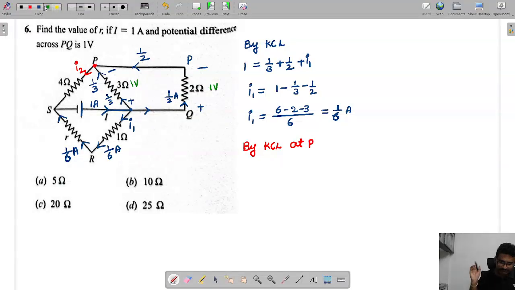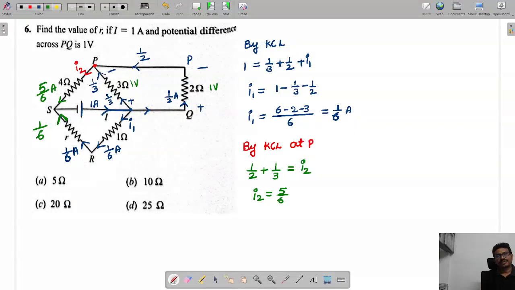At this point, 1 by 2 is an entry current, 1 by 3 is an entry current, which equals the leaving current. So how much will this I2 value be? This is 5 by 6. So this current is 5 by 6 amps. And this current is 1 by 6.